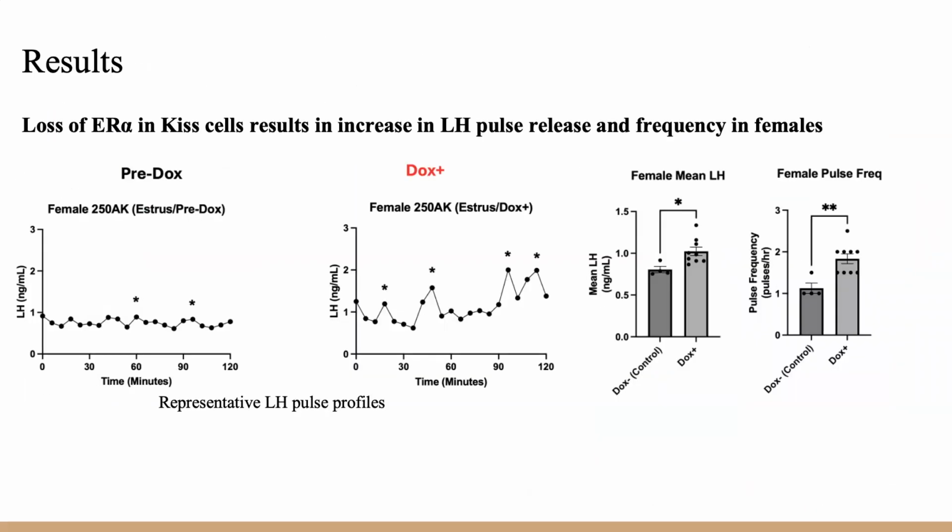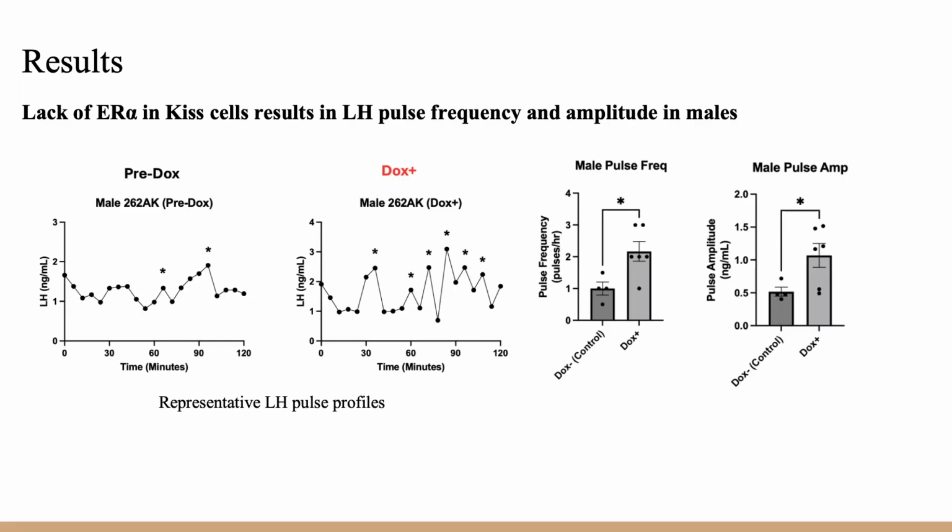Our preliminary findings show that the loss of ER alpha in KISS cells results in an increase in LH pulse release and frequency in females. This can be seen from the increase in mean LH and pulse frequency on the right, and as depicted on the left by representative LH pulse profiles of control and dox-treated mice. In contrast, males that lack ER alpha in KISS cells also showed an increase in LH pulse frequency, but they also saw a change in amplitude. This is seen in the representative LH pulse profiles.